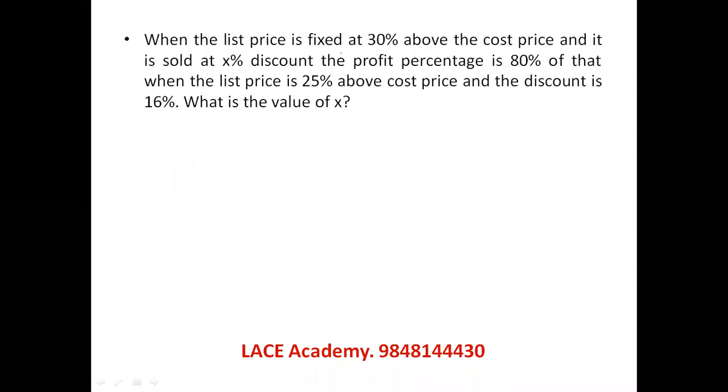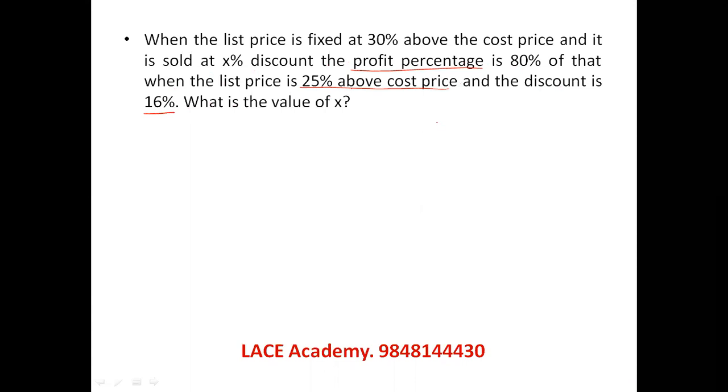When the list price is fixed at 30% above the cost price and it is sold at X% discount, the profit percentage, whatever is coming, is 80% of the profit percentage when the list price is 25% above the cost price and the discount is 16%.